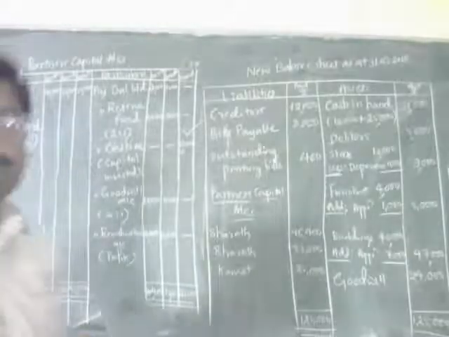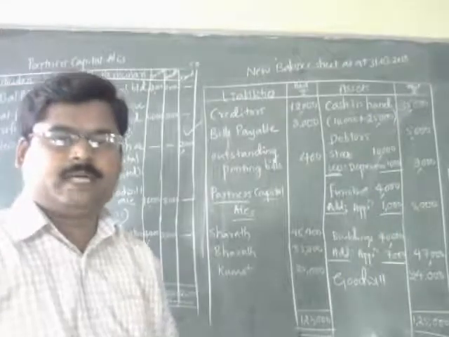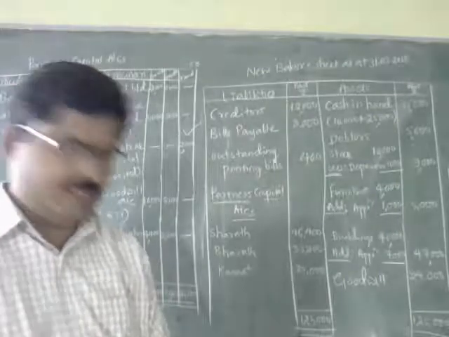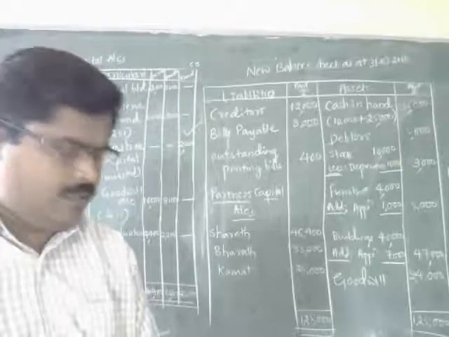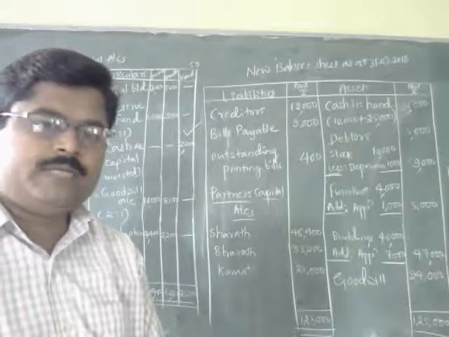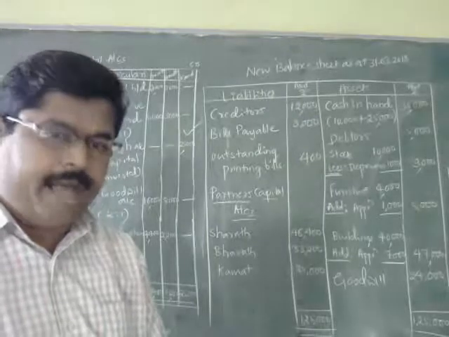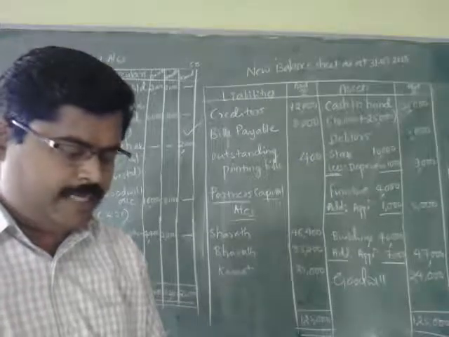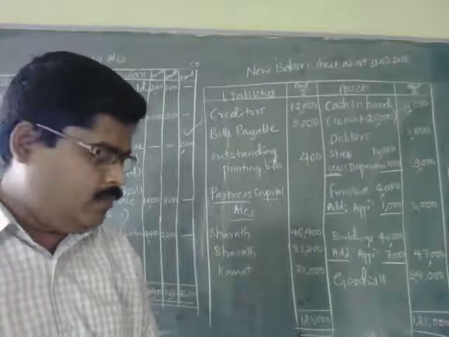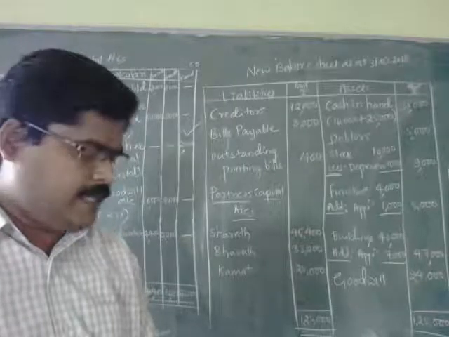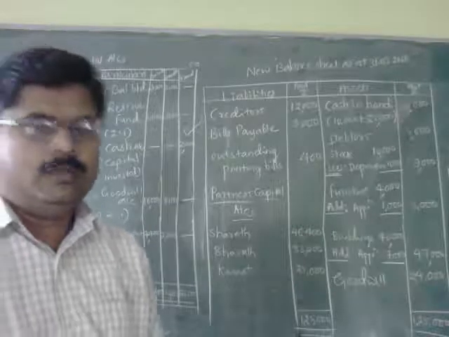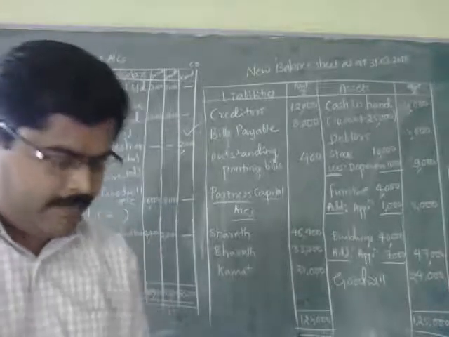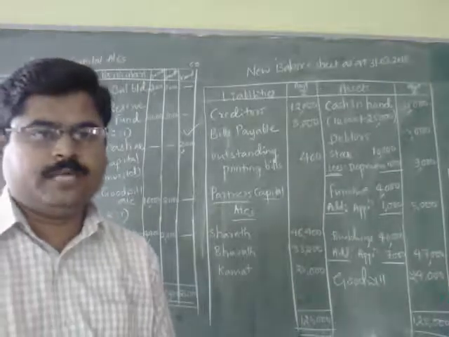This is how we are going to prepare the partners capital account as well as the new balance sheet in a situation called as goodwill is created or raised at its full value and is not written off, that is remain in the books and shown as an asset in the balance sheet. This is how we are going to prepare the partners capital account as well as the new balance sheet.